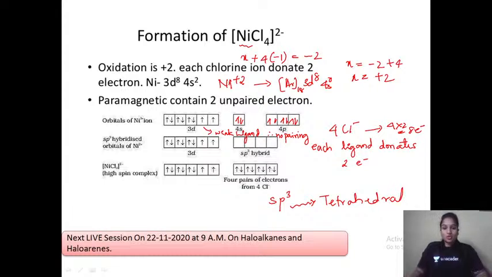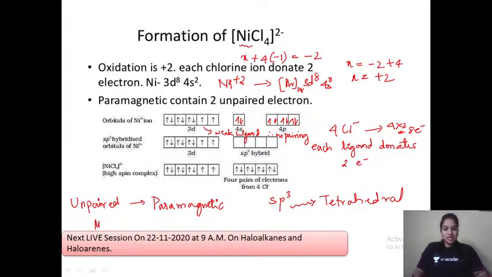One more thing you can do here is, there is the presence of unpaired electrons. Whenever unpaired electrons are there, definitely it is paramagnetic in nature. Whenever one electron unpaired or two electrons unpaired or 5 electrons unpaired, then definitely it is paramagnetic in nature.